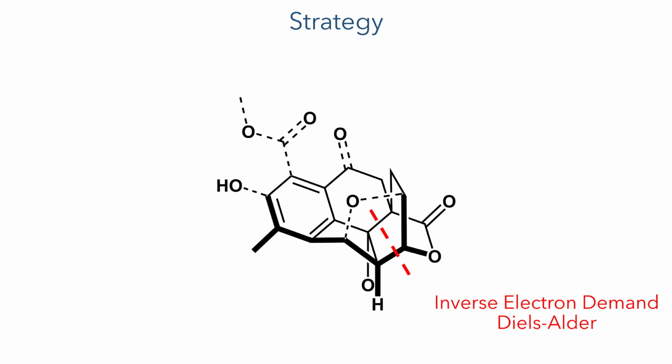Using bond network analysis, the researchers devised a strategy that involved creating the central framework using an inverse electron demand Diels-Alder reaction, and then elaborating on this framework using oxidation chemistry such as benzylic oxidations and oxidative cyclizations. So let's start with the synthesis of this framework.